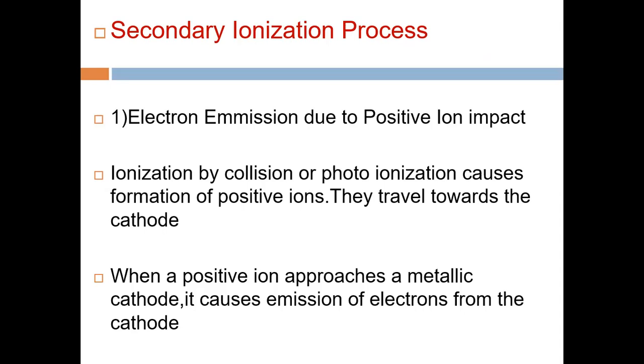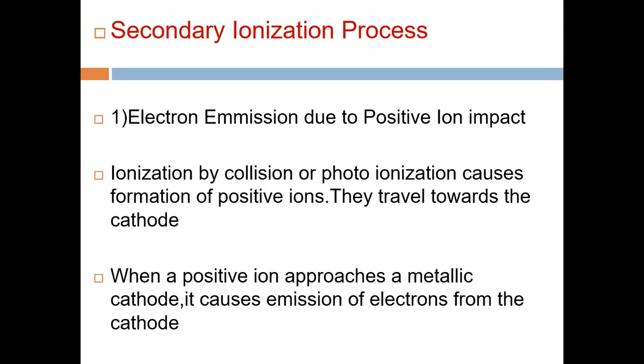So we will see the first one, the electron emission due to positive ion impact. In the case of ionization by collision and photoionization, the last 2 topics we discussed, the electrons are released. As the electrons are released, positive ions are formed, and they travel in the reverse direction. Now they travel to the cathode, because a positive ion will surely be attracted to the cathode. So they will reach the cathode.